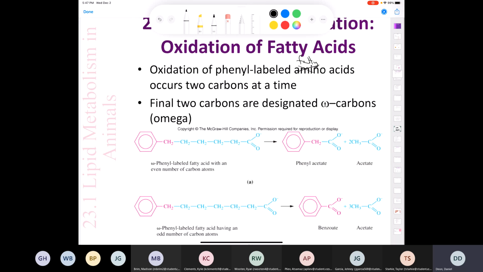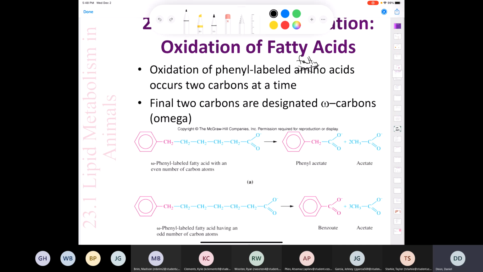I'm not sure if you remember from Chemistry 101, you would have studied radio-labeled compounds where they put a radioactive element in a compound. Now that's something that we do nowadays, but that wasn't known at the time that Franz Knoop did his experiment. But what he did is he took what he called these phenyl-labeled fatty acids. So basically a fatty acid that has a phenyl group at the end. Okay, we have a long hydrocarbon chain, and then we have a phenyl at the end. We call these omega phenyl-labeled fatty acids.